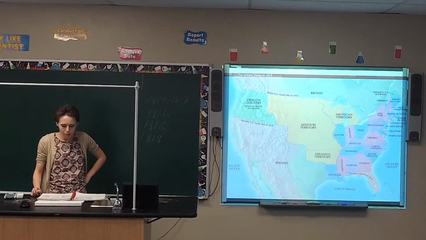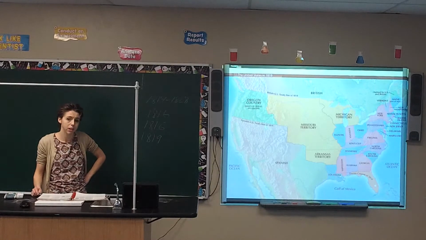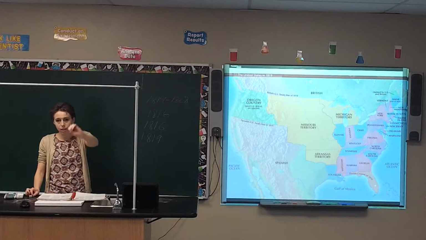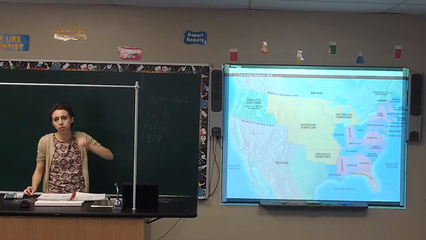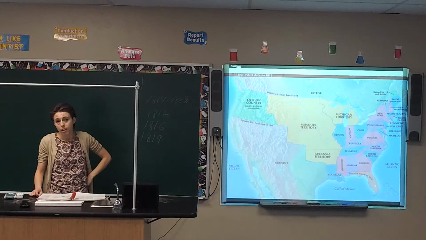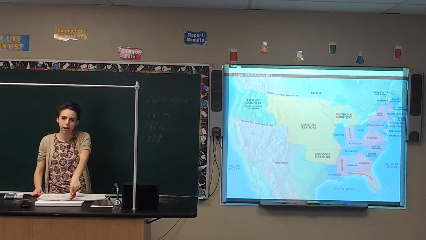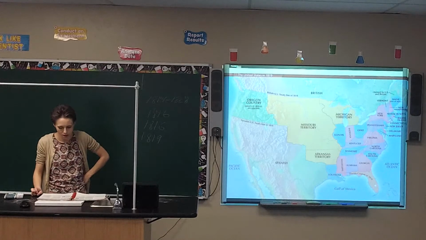Alright, so we talked about the Supreme Court. Who was the Supreme Court Justice during this time period? John Marshall. Remember, there were 3 court cases your book talks about in this section with important decisions that he made. What was important about McCulloch versus Maryland? He upheld the doctrine of implied powers, saying that even though it doesn't specifically say it in the Constitution, it's implied, it's necessary and proper to have a national bank. And then also, a state cannot tax a portion of the federal government. So, McCulloch versus Maryland, that is the doctrine of implied powers.